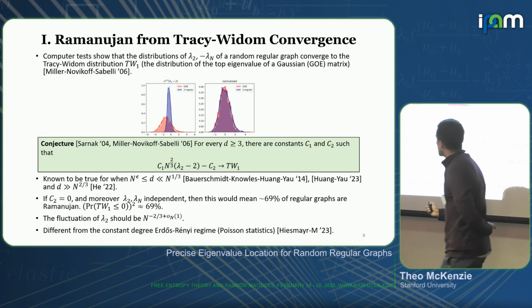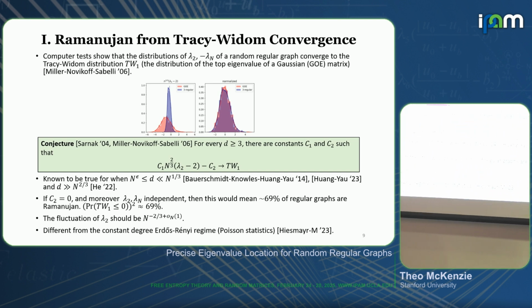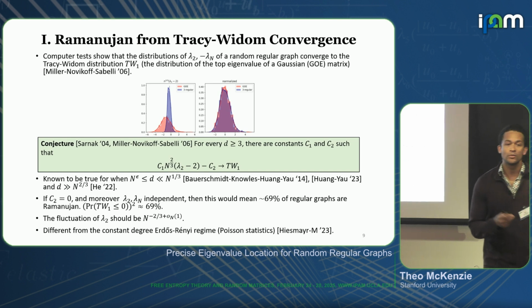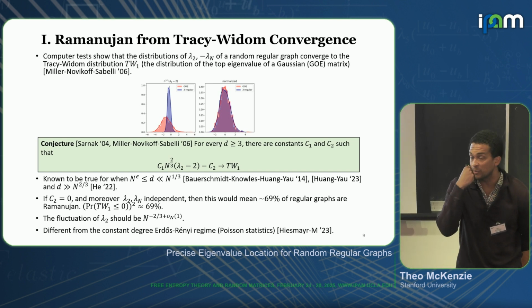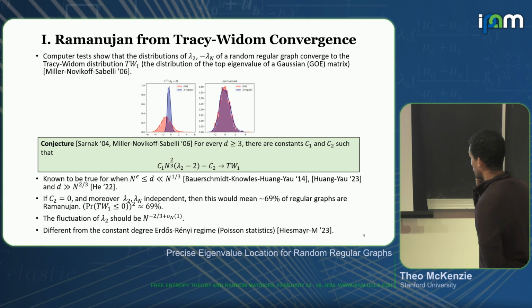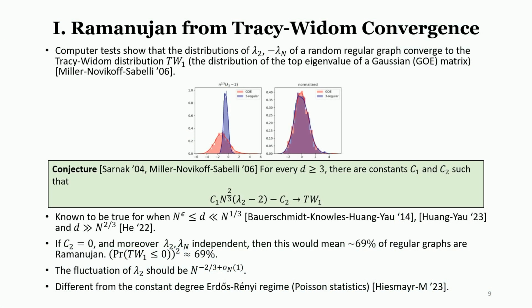So another consequence of this conjecture is that the fluctuation of lambda 2, like the true fluctuation, should be like n to the minus 2/3 plus little o sub n of 1. And note that this type of Tracy-Widom statistics is very different from what we get for Erdős-Rényi in the constant degree case, where we see very different behavior, I'll just say.